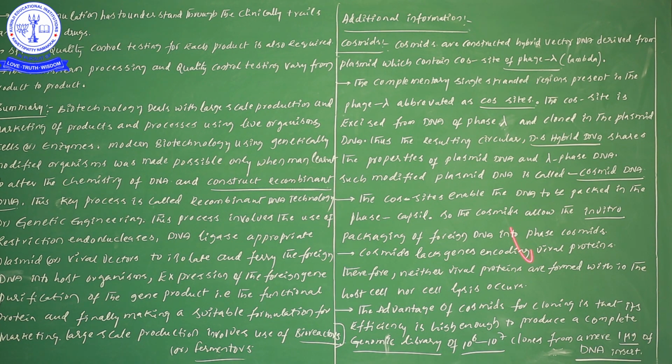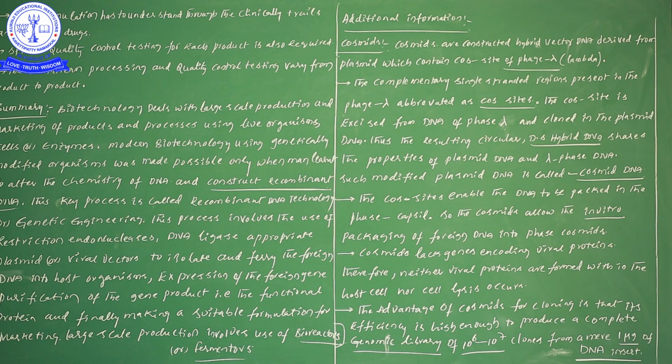Cos sites are nothing but DNA, but this particular DNA is packed in the phage capsid, that is, the protein coat. Suppose you take one virus, there will be a capsid made up of proteins, and within the capsid we can find the DNA, isn't it?